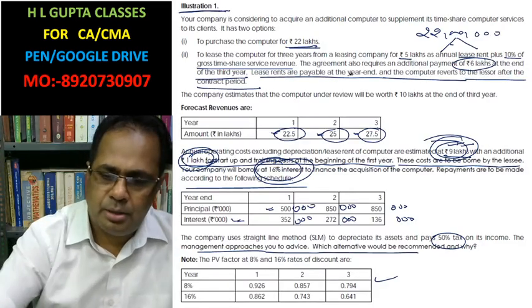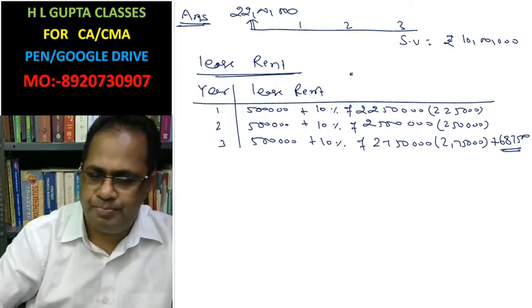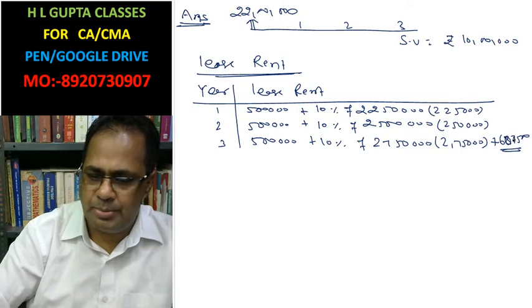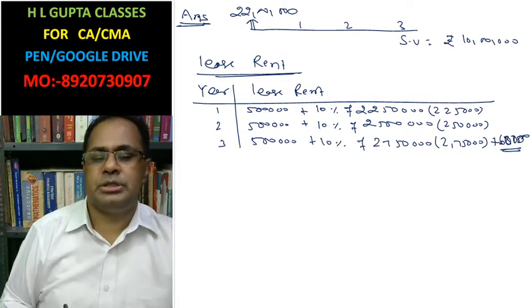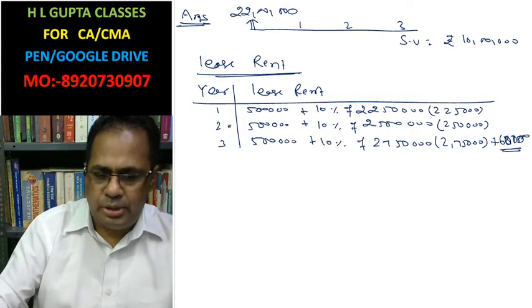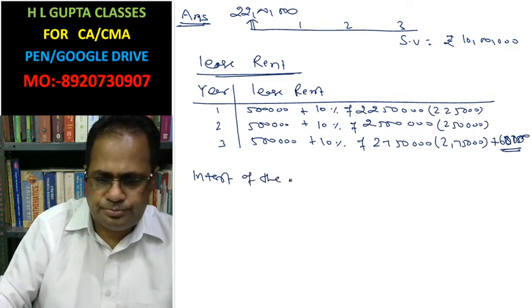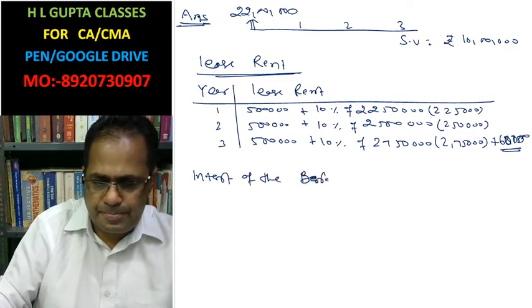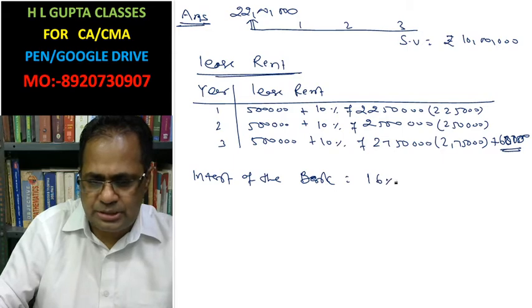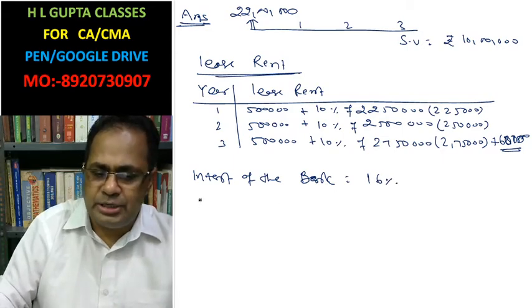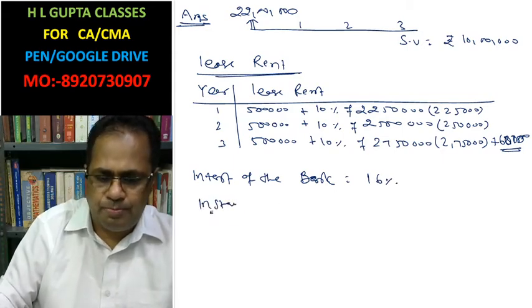Additional payment of rupees 6 lakh. This is a lease rent. In bank borrowing, the interest of the bank is given as 16%.